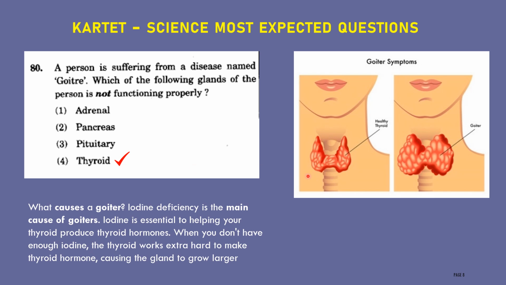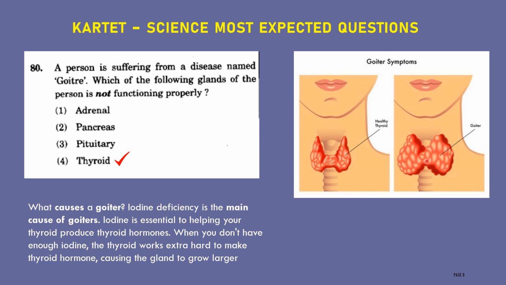Here, this is the thyroid gland. This thyroid gland secretes thyroid hormone. If your body contains a sufficient amount of iodine, then this thyroid gland can easily produce thyroid hormone. If your body has an insufficient amount of iodine, then it is very difficult for this thyroid gland to produce thyroid hormone. Then this gland will gradually increase in size. Compared to a healthy thyroid gland, it will grow bigger.